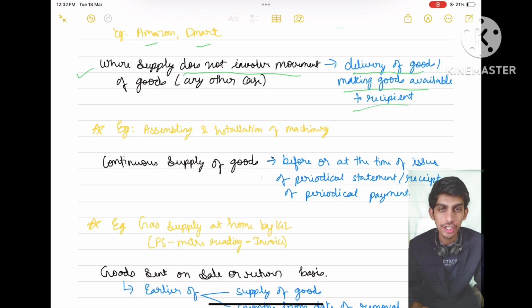Now we have continuous supply of goods. So what is continuous supply of goods?